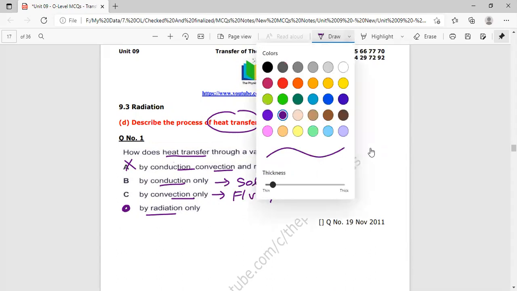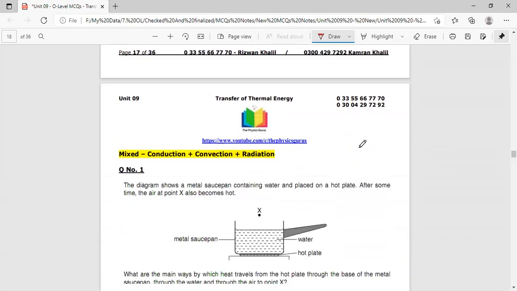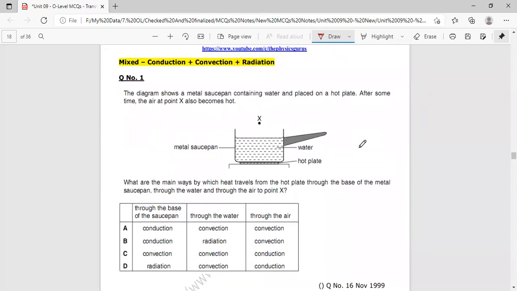Now we will solve multiple or mixed questions related with these three concepts simultaneously. So let's start. The diagram shows a metal saucepan containing water placed on the hot plate. After some time, the air at the point X also becomes hot. So three different situations are given. Number one, metal saucepan, water, air.